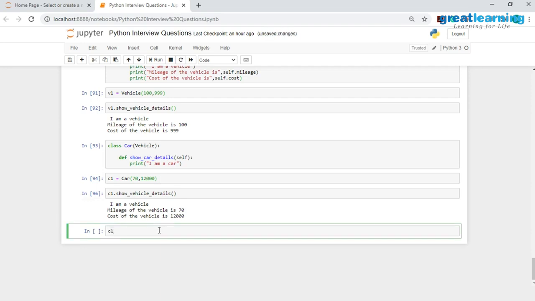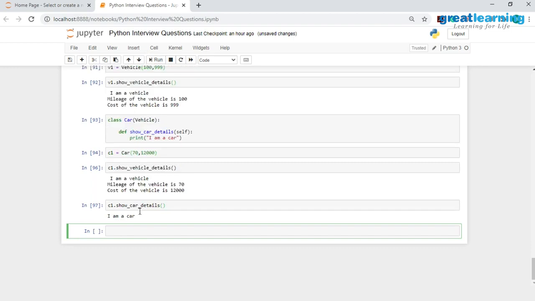Since we have a single method in the Car class itself, I'll go ahead and invoke that. So I'll have c1.show_car_details, with a small d, and when I hit run, you would see that I get the result "I am a car."